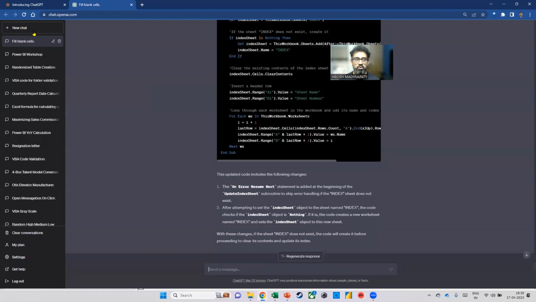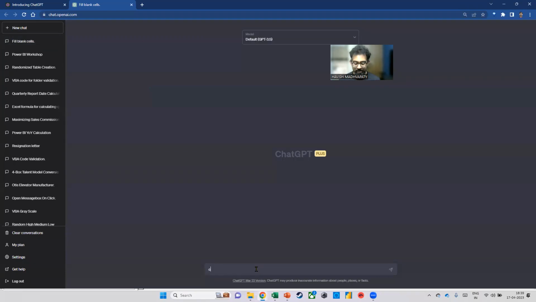Okay, let me just do it in a new chat window. I will say, create a table with 3 columns and 10 rows. My columns are aspiration, alignment, and ability.